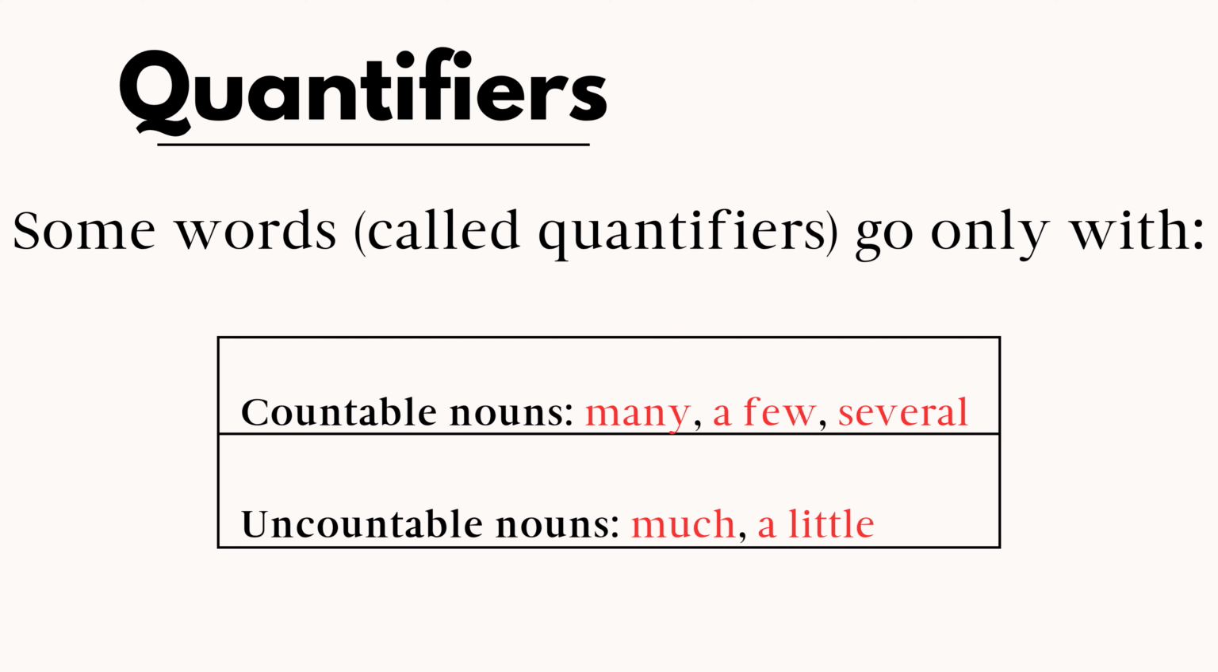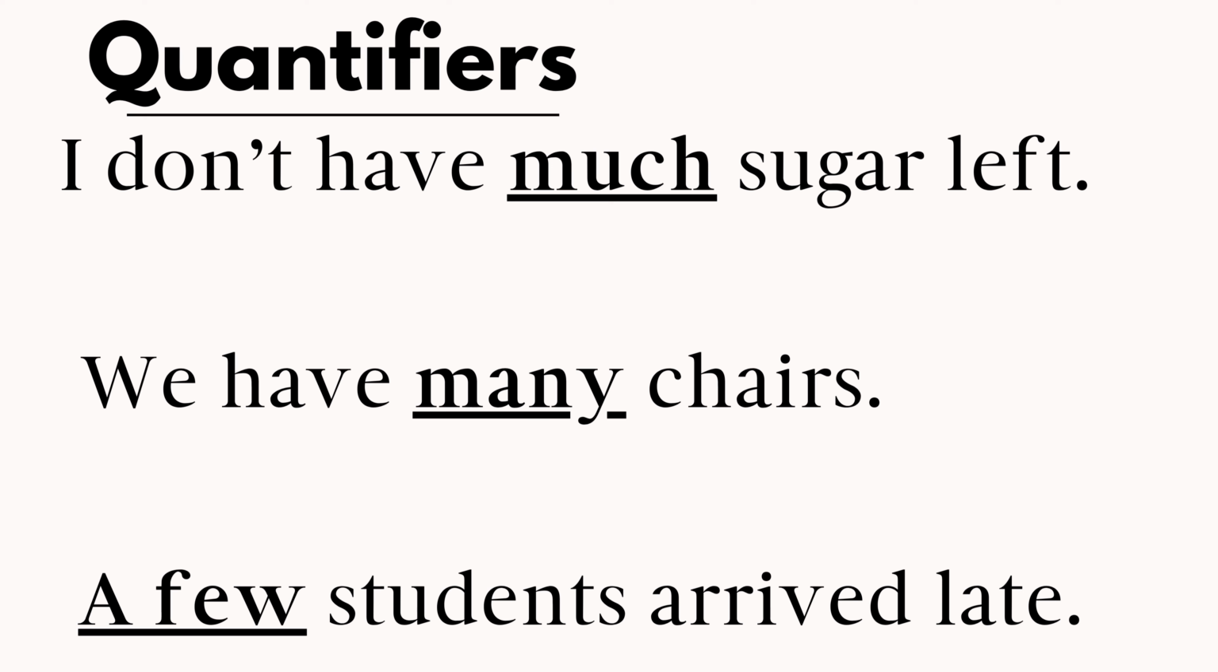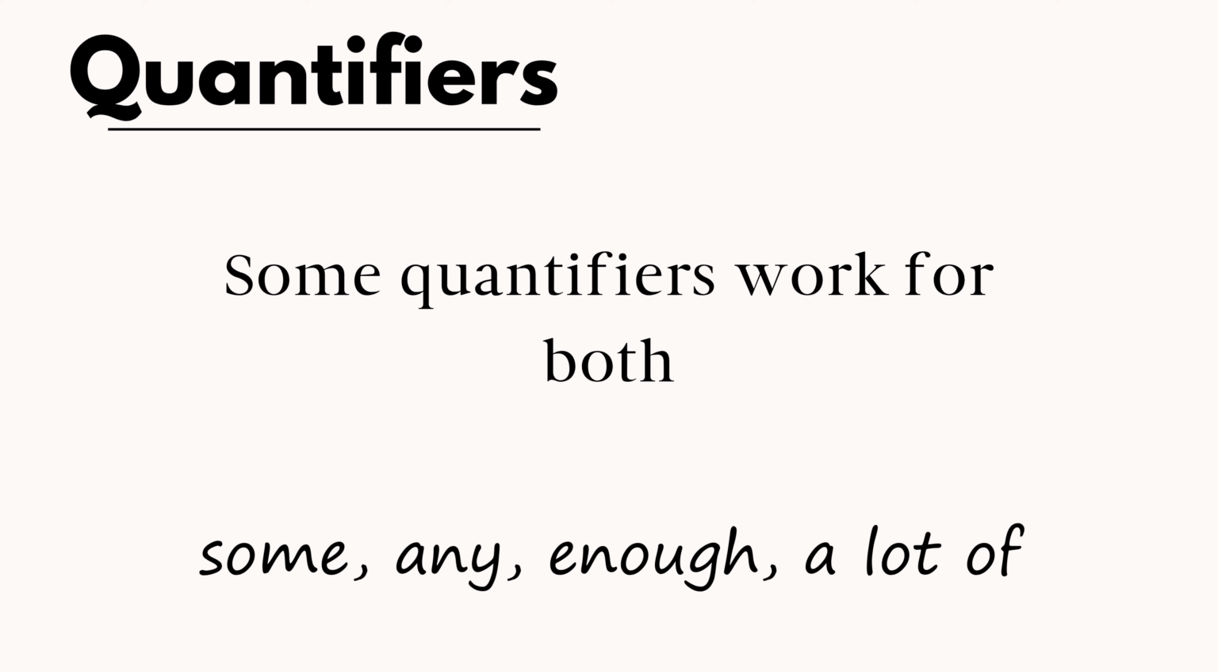Quantifiers. Some words, called quantifiers, go only with countable nouns: many, a few, several. Uncountable nouns: much, a little. Examples: I don't have much sugar left. We have many chairs. A few students arrived late. Some quantifiers work for both: some, any, enough, a lot of.